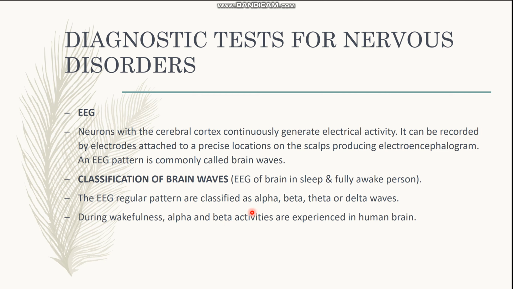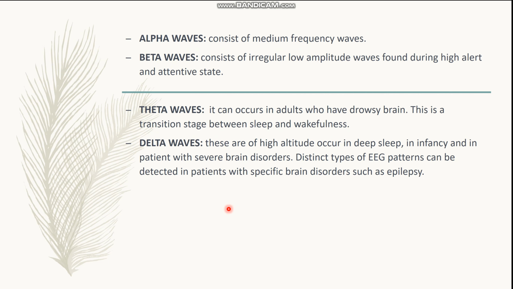The brain waves are classified into alpha, beta, theta, and delta waves. During wakefulness, the alpha and beta wave activities are experienced in humans. The alpha waves consist of medium frequency, and beta waves show irregular low amplitude waves found during high alert and attentive state.